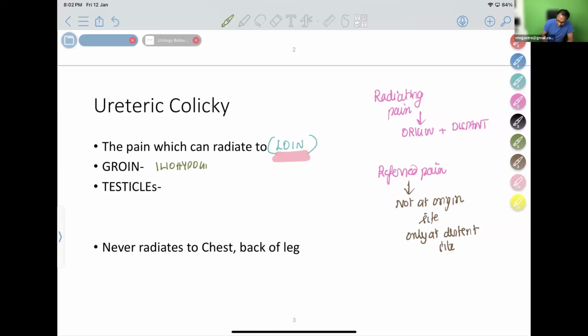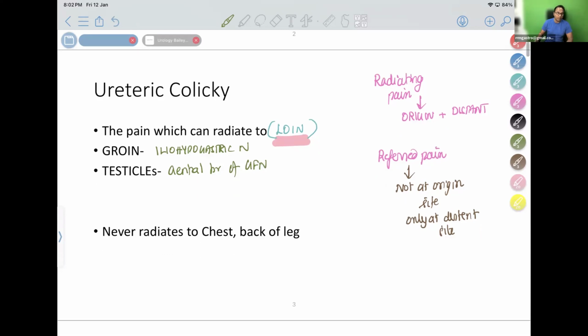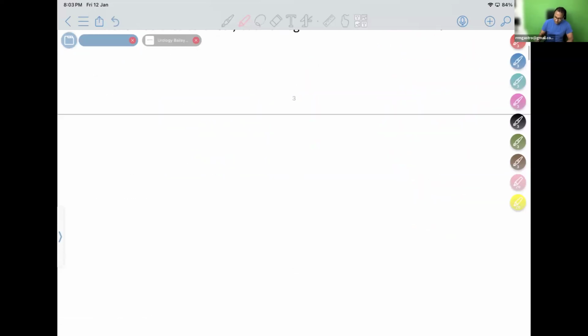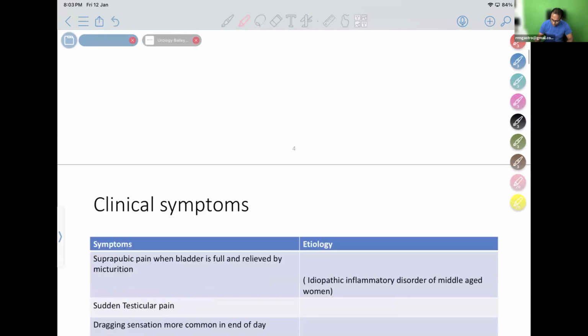iliohypogastric nerve. It is because of the nerve which is carrying this pain is iliohypogastric nerve. And testicles is because of genital branch of genitofemoral nerve. So there are 2 nerves which are carrying pain: loin to groin is because of iliohypogastric nerve. Loin to testicles is because of genital branch of genitofemoral nerve. So don't forget, ureteric colic never radiates to chest or back of the leg. These are direct lines from your book. So please don't forget these points.